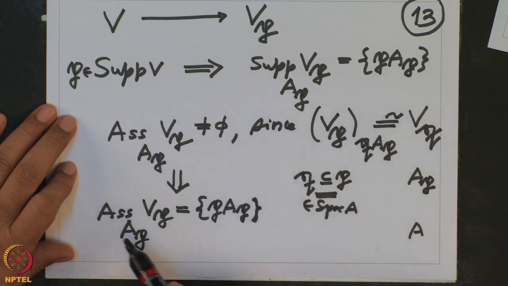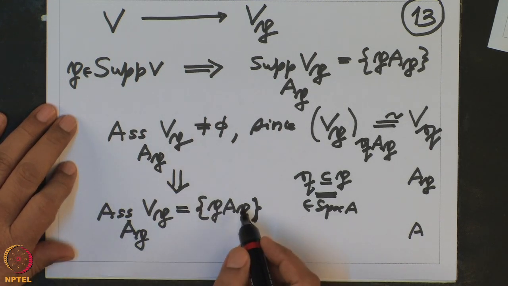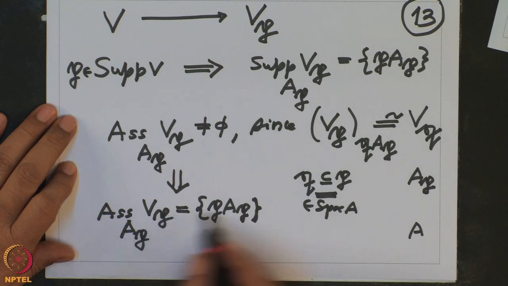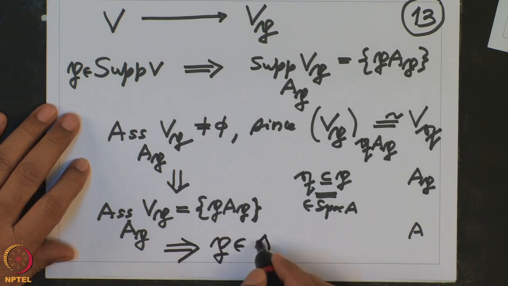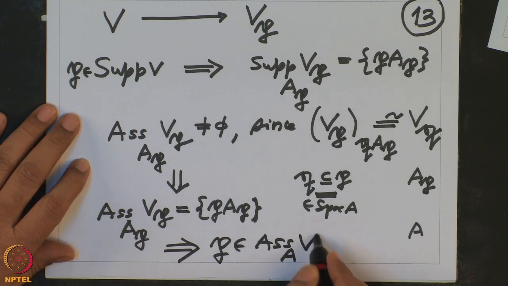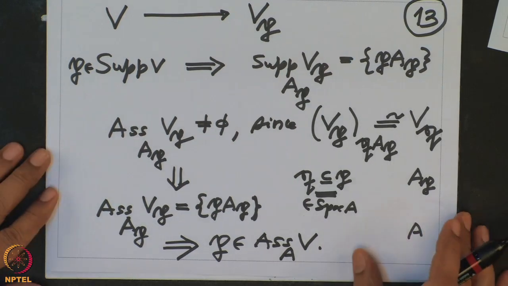So there is no choice. The associated prime ideals of this must be this. And now use the localization: PAP is associated to Vp, so that will prove that P belongs to the associated prime ideals of V. This is by the theorem we proved in the localization case. So that proves this theorem.